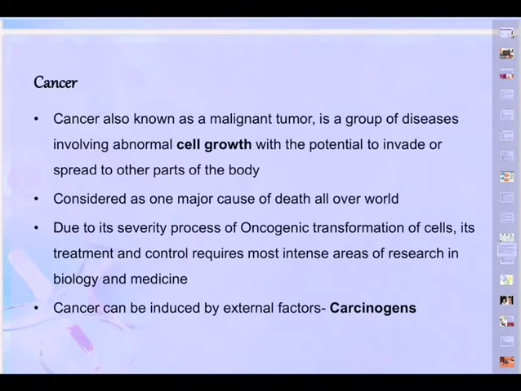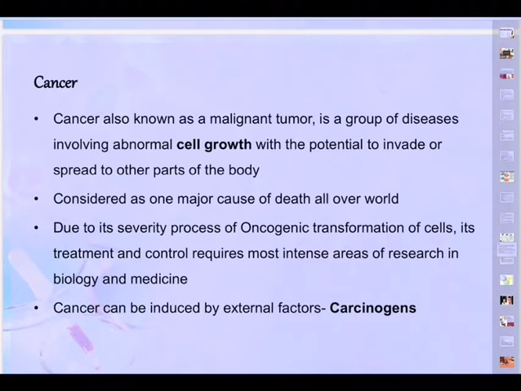Cancer can be induced by external factors called carcinogens. Now, there are genes called cellular oncogenes, or proto-oncogenes, present in normal cells.